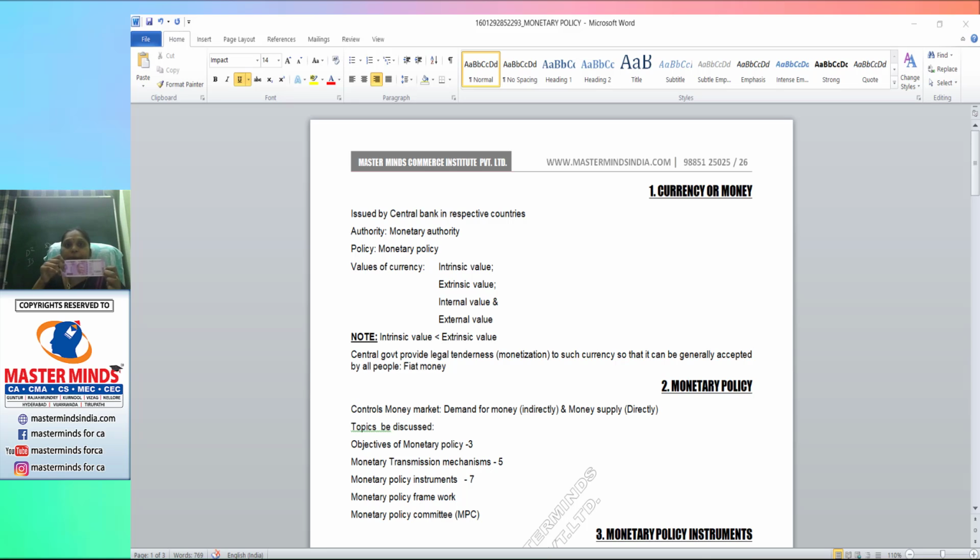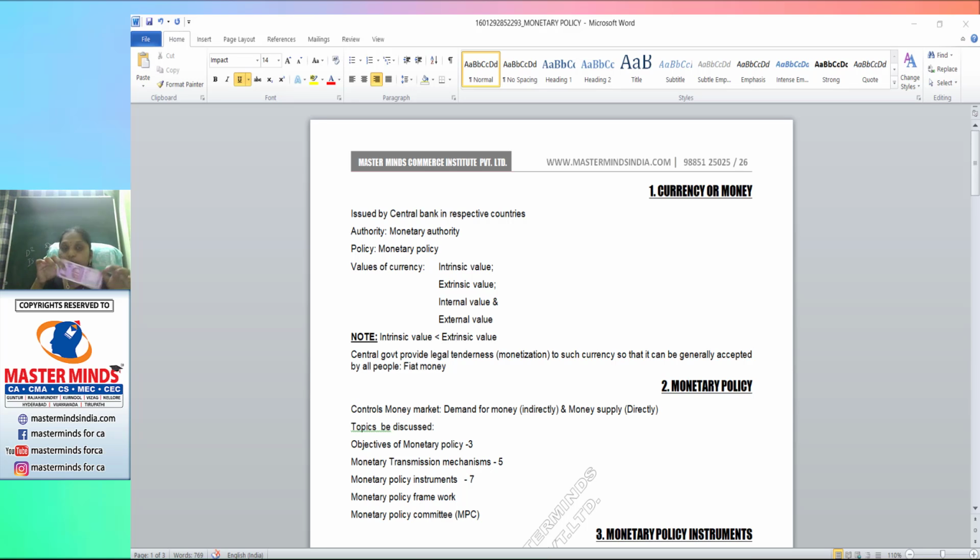The denomination of a currency. In India, the currencies have been denominated with 1 rupee, 2 rupees, 5 rupees, 10 rupees, 20 rupees, 50 rupees, 100 rupees, 200 rupees, and 2000 rupees. This value of denomination will be treated as the extrinsic value of the currency. This paper value is intrinsic value, whereas this denomination is extrinsic value.